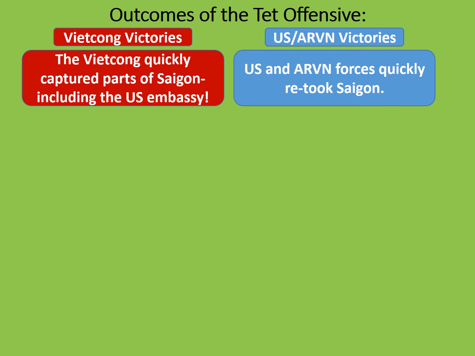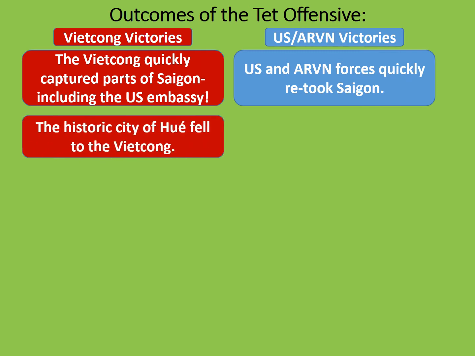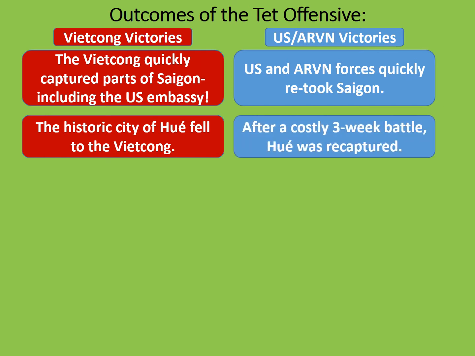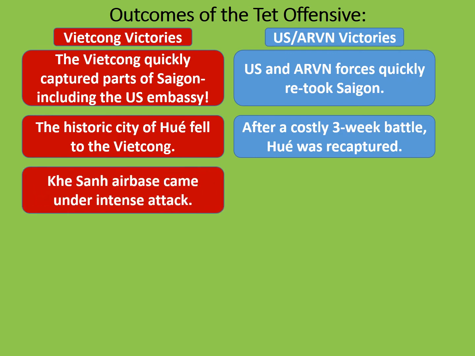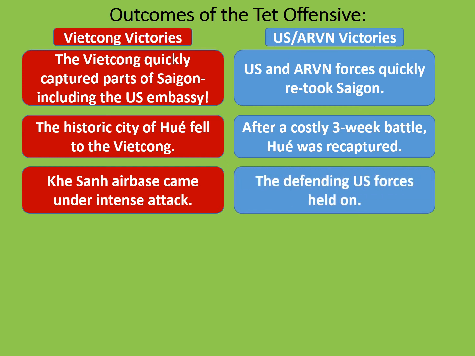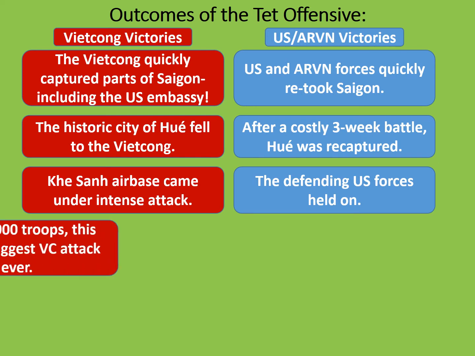Those that got into the compound of the American Embassy were all killed. The historic city of Hue fell to the Vietcong. This ancient fortress city was very symbolic to the people of Vietnam. After a costly 3-week battle, Hue was recaptured by US and ARVN forces. Khe Sanh Air Base came under even more intense attack. The defending US forces there held on.